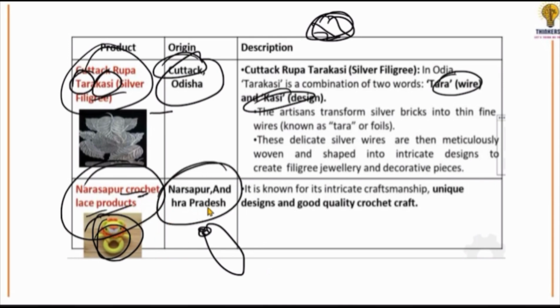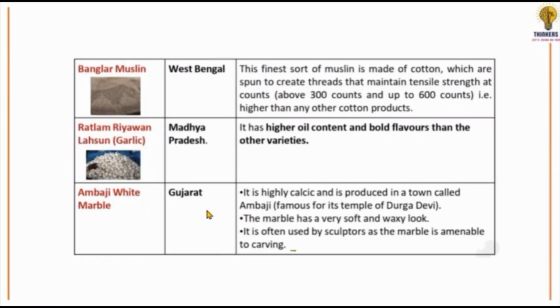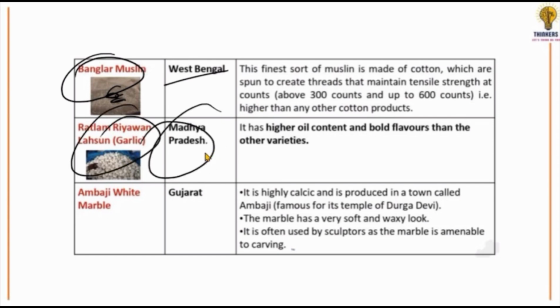Who got it earlier? Kotak Rupa Tarakashi got the GI tag. That is from Odisha. Then this muslin is from West Bengal. This is cotton, so it has also got the GI tag. Then there is garlic from Ratlam. It also got the GI tag. Where is Ratlam? Madhya Pradesh. It has a very famous railway station, and it has also got the GI tag.